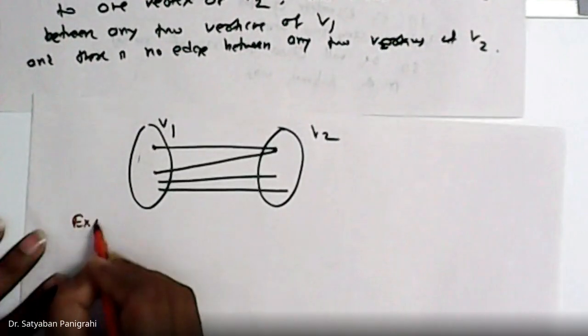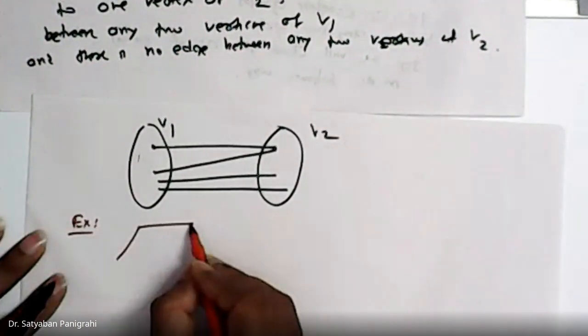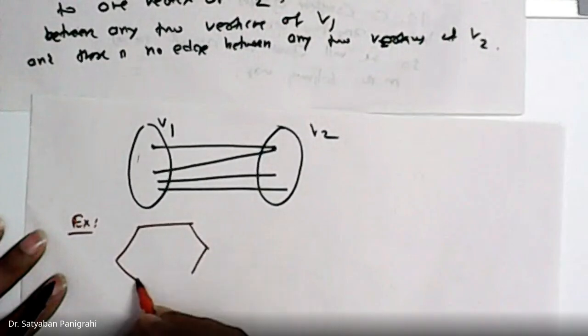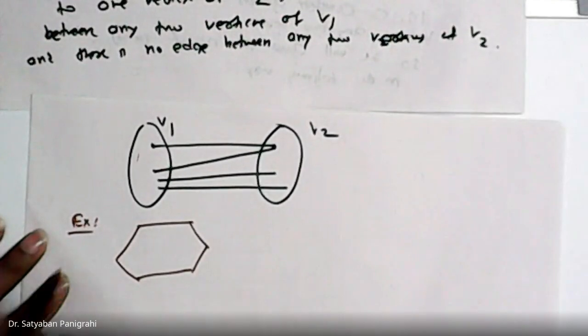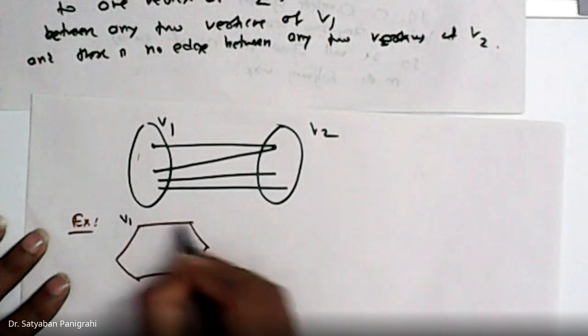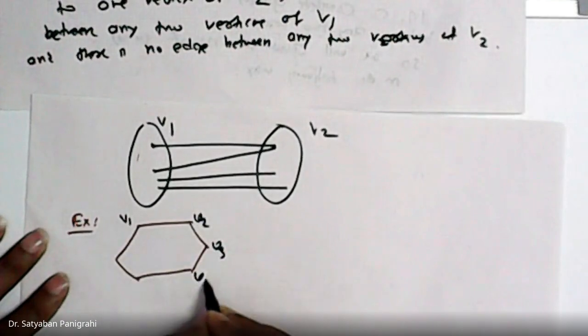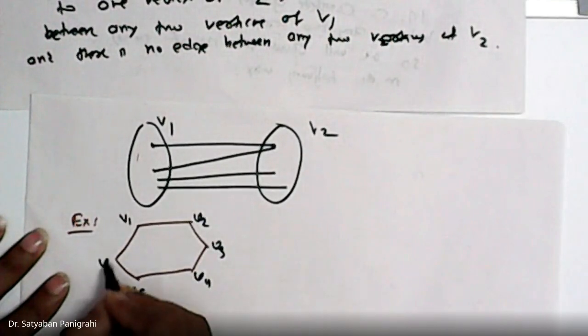Now, for example, you can see that this graph is bipartite. Say the vertices are V1, V2, V3, V4, V5 and V6.